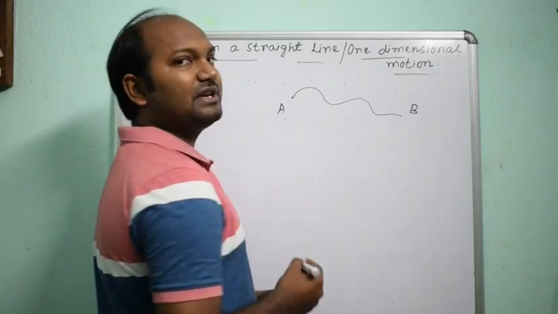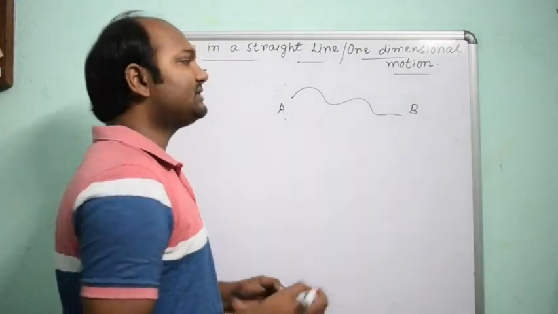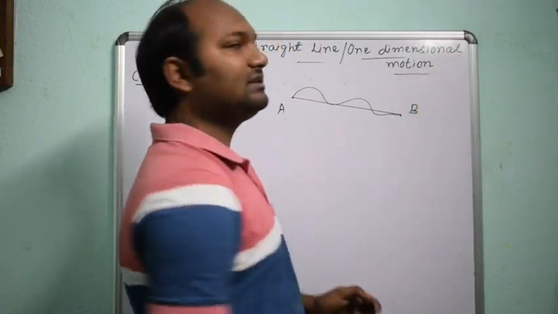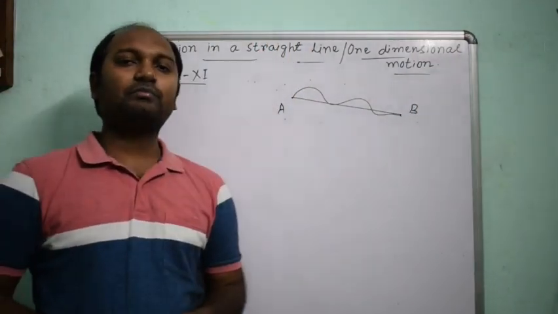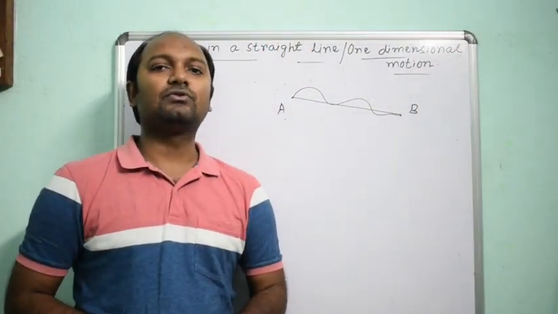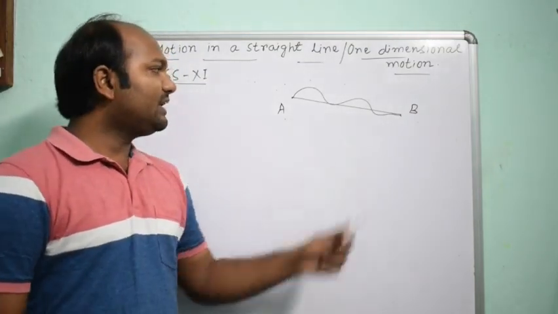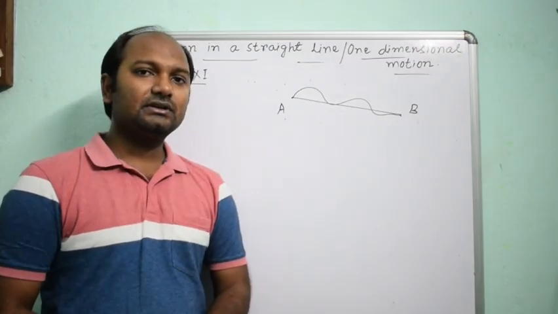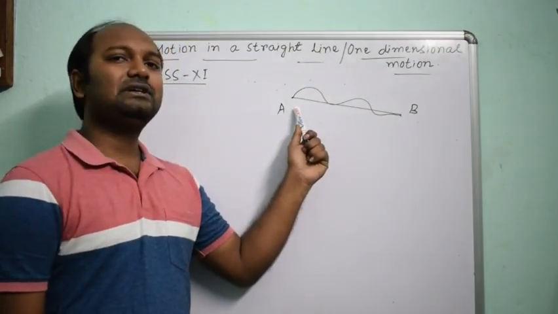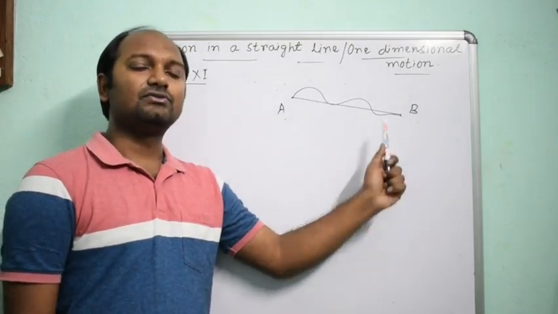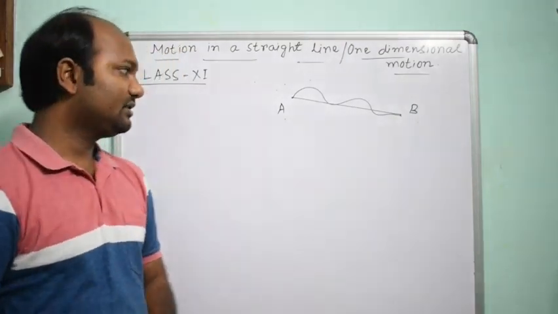And what is displacement? The shortest distance between the initial and the final position of the object is known as displacement. The path traveled by the object in a particular direction is known as displacement.